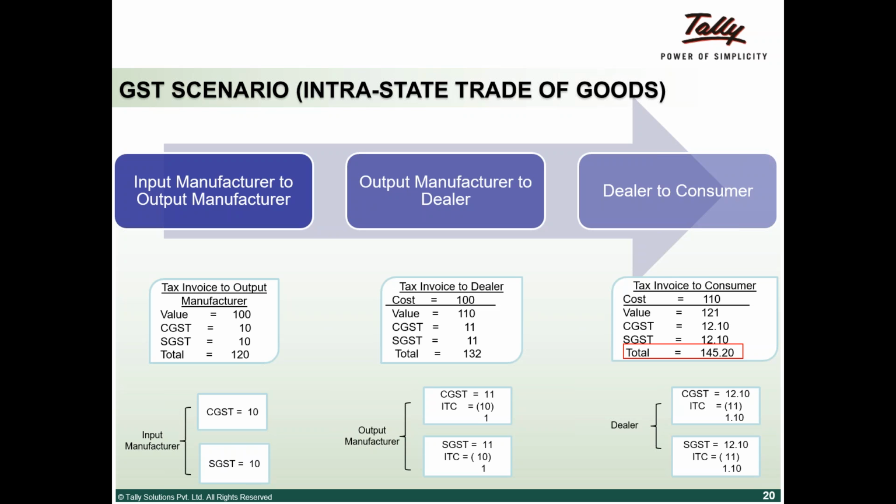The only difference is that when we applied VAT, we had added excise duty in the previous case, but here CGST is not added for the SGST computation. So on the 100 only, we'll be computing 10%. That's one major difference here. Other than that, it is more or less similar to the previous cases.